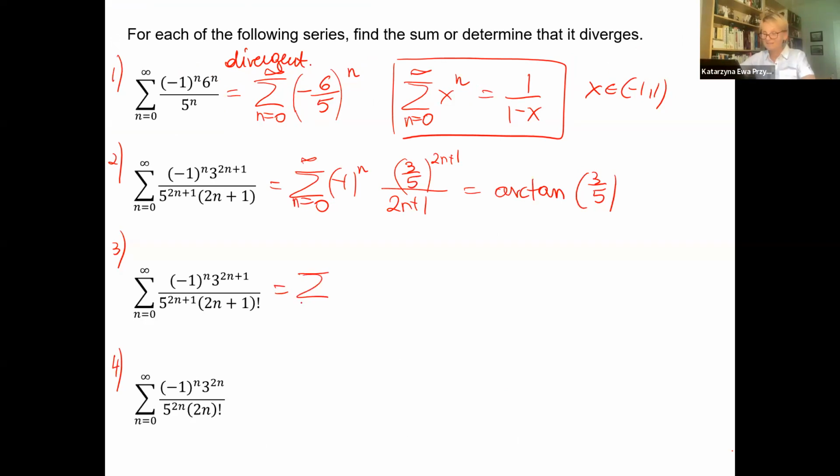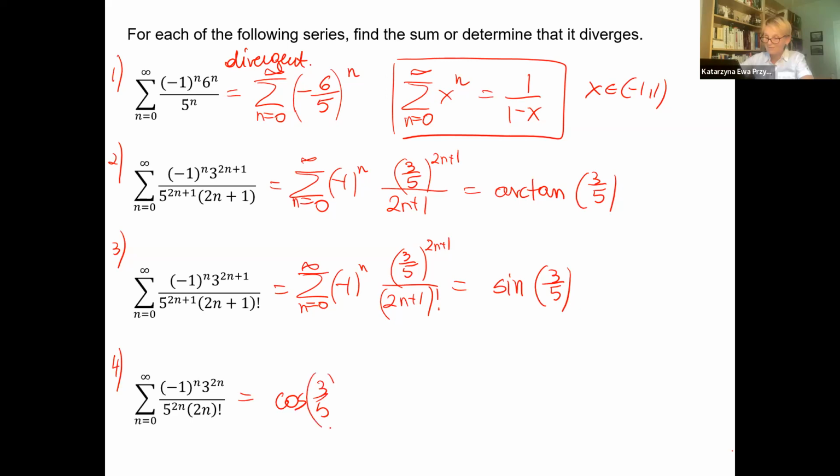What about number 3? Almost the same thing, but -1 to the n, 2n plus 1 factorial, and quantity to the 2n plus 1. This one is sine of 3/5. Actually, for sine, x could be any number, because sine and cosine and e to the x converge for any number. We don't know these values, we can just leave it like this. And the last one, can I say right away, cosine of 3/5? Because it's 2n factorial, even numbers, everything matches. That's how we can recognize them.